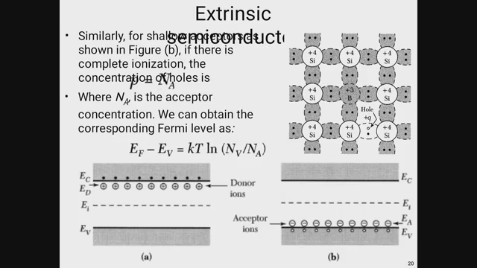Similarly, figure B shows the p-type material, which is made by a group 3 element, and the impurity is called an acceptor type of impurity. Here we have added an impurity of boron, which is a group 3 element, to silicon. Then Ef minus Ev is equal to kT ln(Nv/Na).